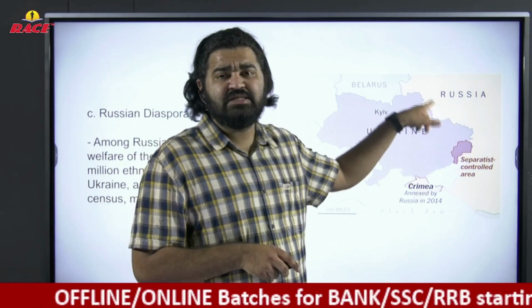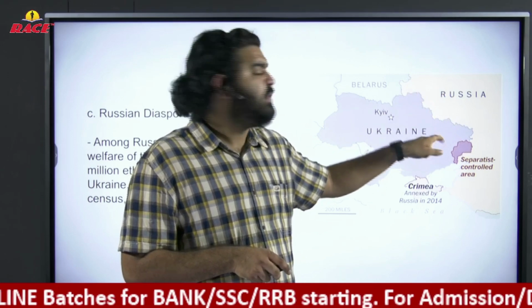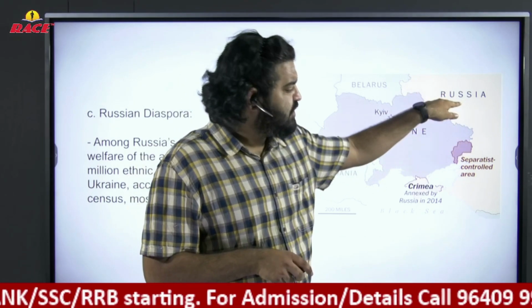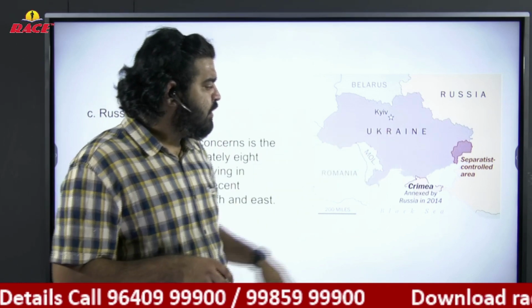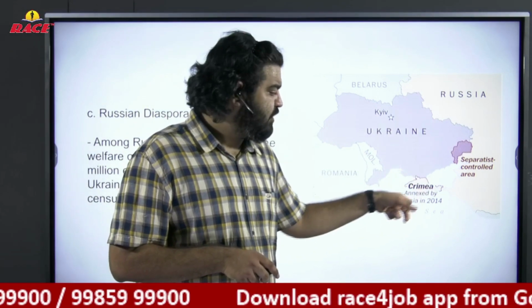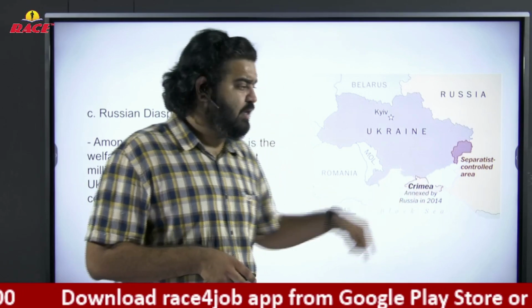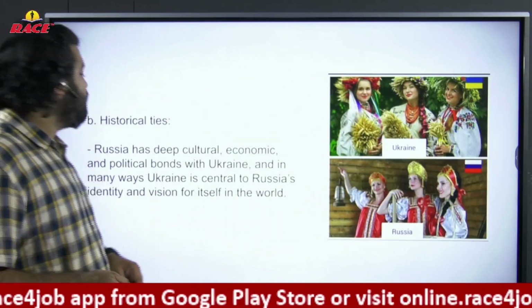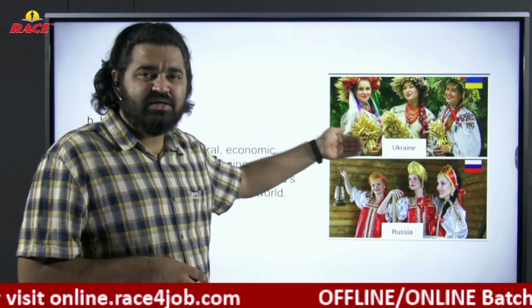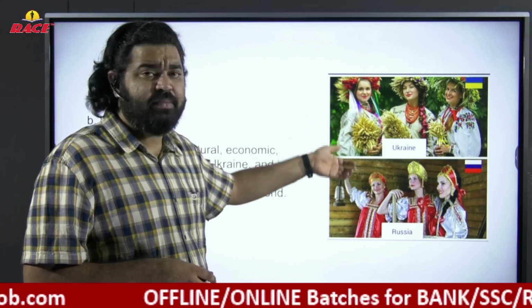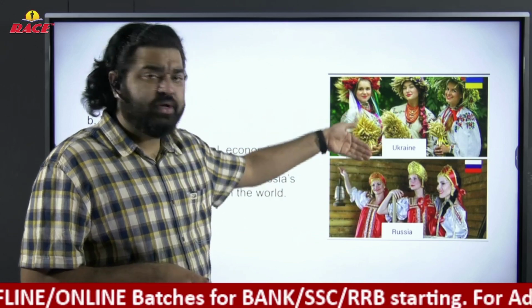In political science, in political theory, what do you call regionalism? These people were tilted towards Russia, these people towards the European Union, because this is a buffer zone. Now, have you seen Crimea here? Just have a look, Crimea. I'll explain about this Crimea later. Let's go back. So see the culture, almost similar, but they have some different attitude, different culture, different appearance. Russia, Ukraine.